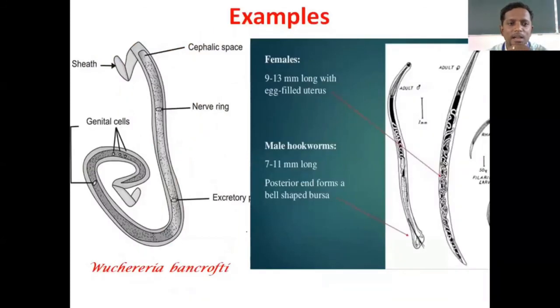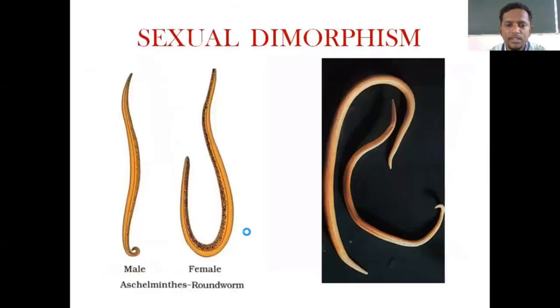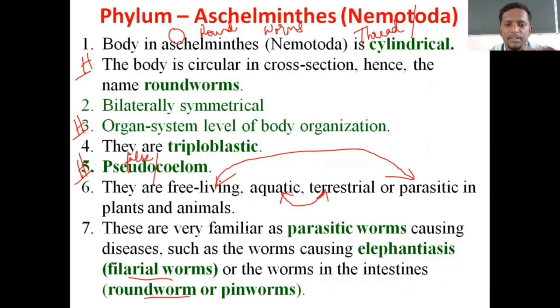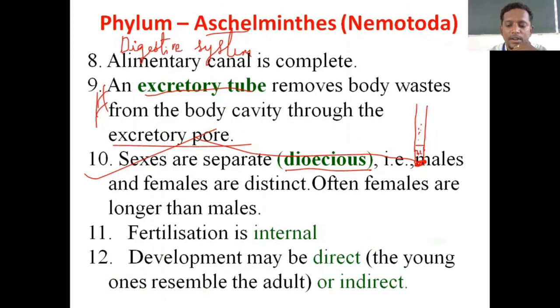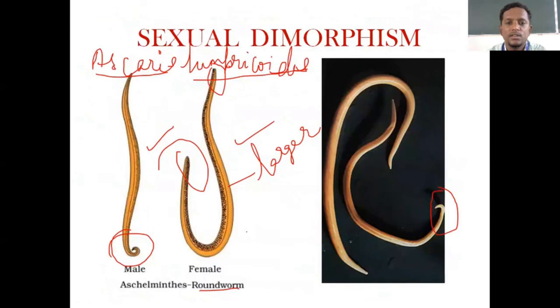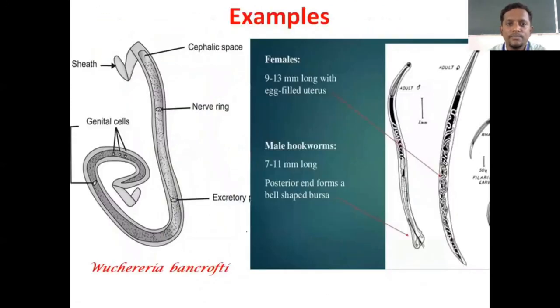I have put another 2 examples. A filarial worm what we studied in my first slide today. This one, 7th point, filarial worm. It is also called as Wuchereria. And what roundworm we studied. So this is roundworm, Ascaris lumbricoides. The left one is Wuchereria. I have given the scientific name. In English we call it simple name, or the common name we call it as filarial worm, and now its scientific name is Wuchereria bancrofti. So need not read the scientific name. It looks like this. And on the right side we are having one more example.